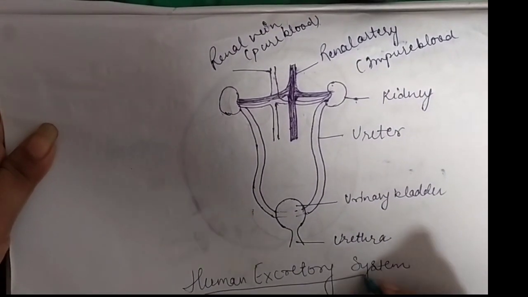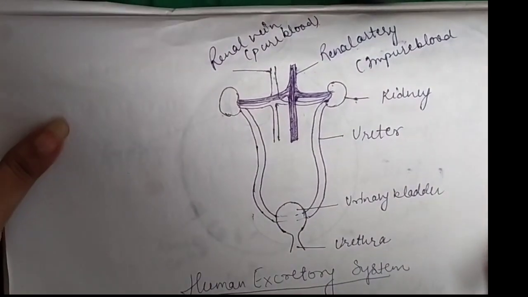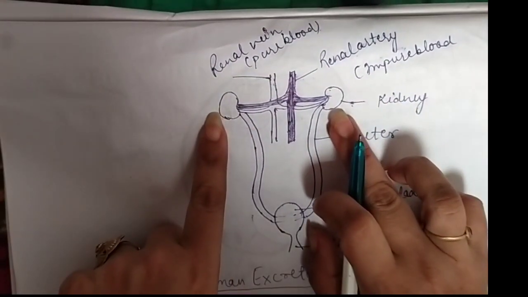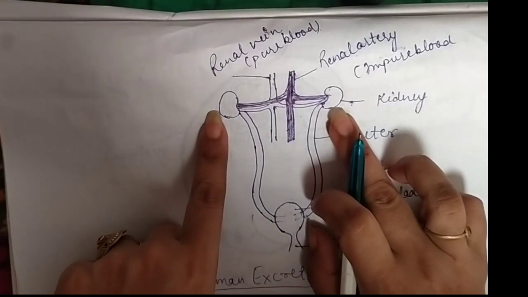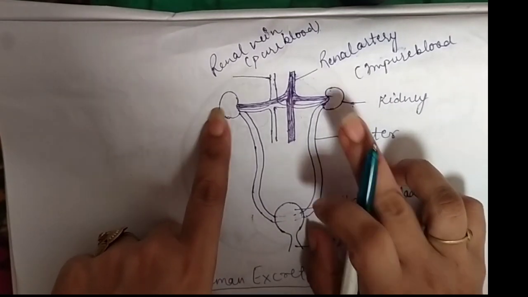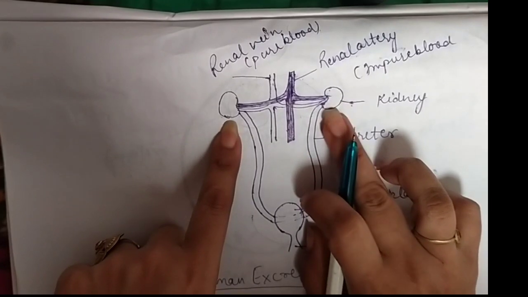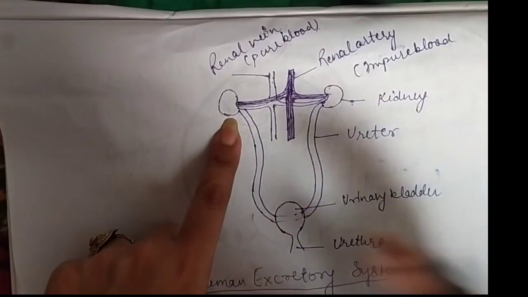Basically our excretory system is made up of two bean shaped structures which are present on the posterior side of our body, behind the body above the waist. Two kidneys are there which are bean shaped. We will discuss the structure of kidneys in our next video, in our next session.